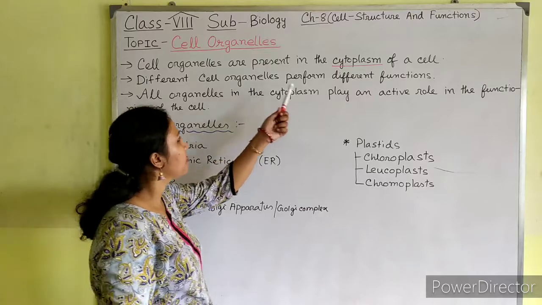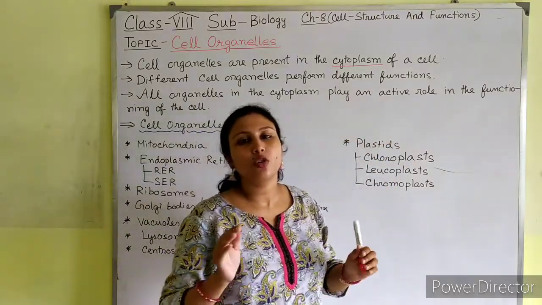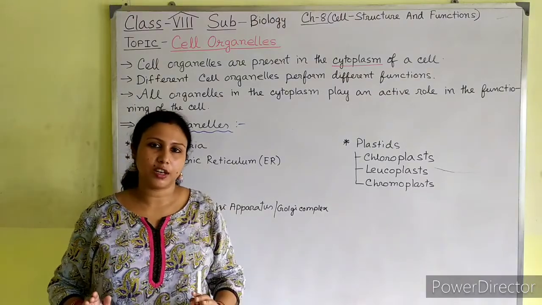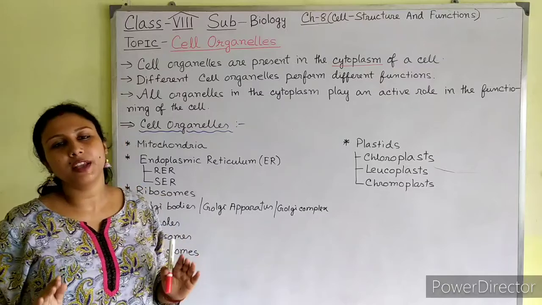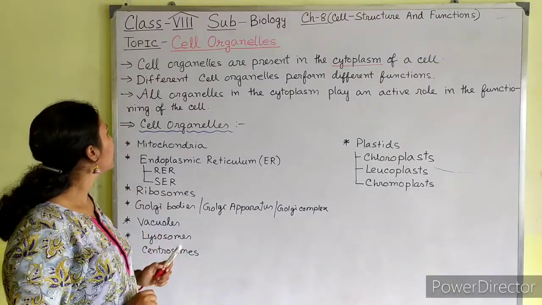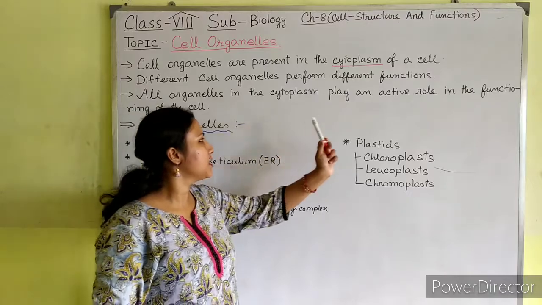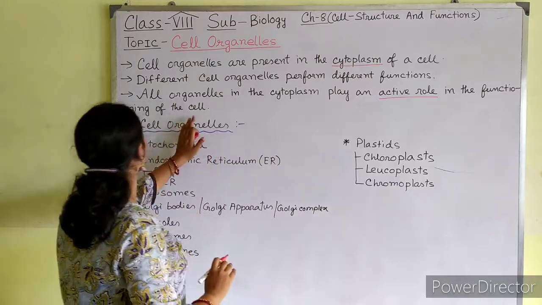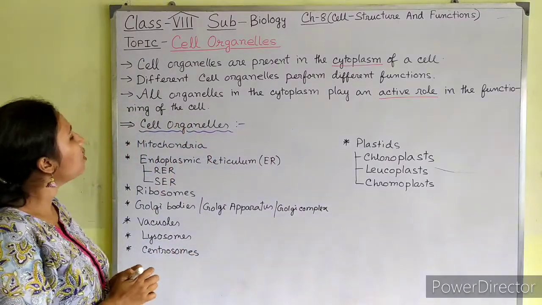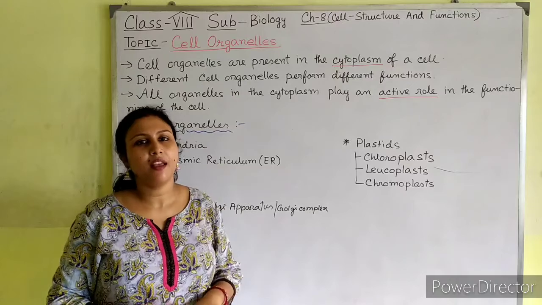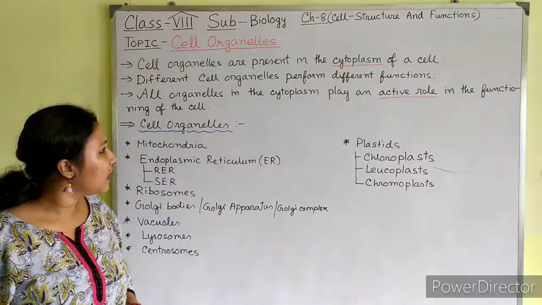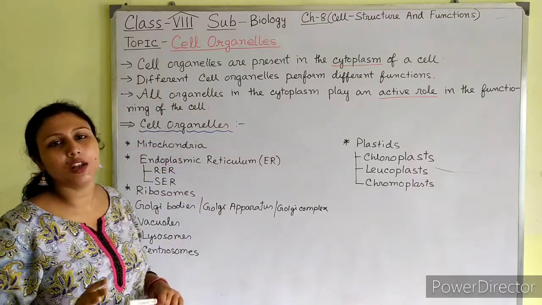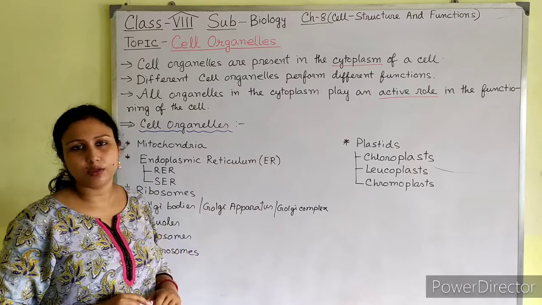Different cell organelles perform different functions. Every cell organelle is allotted a different function and they perform their respective functions. All organelles in the cytoplasm play an active role in the functioning of the cell. Now there are different cell organelles present in the cytoplasm of a cell.